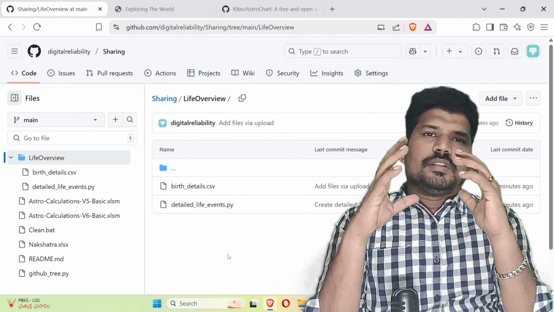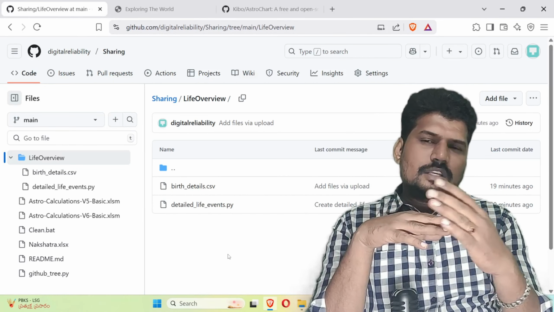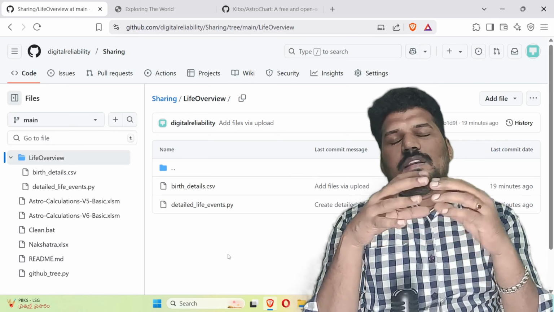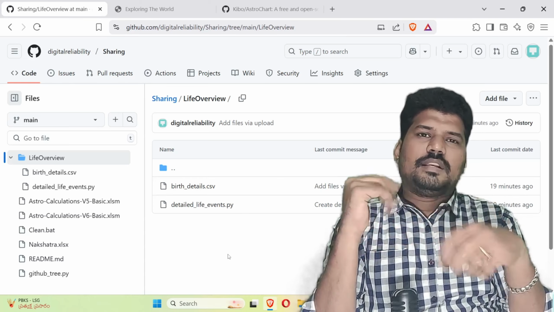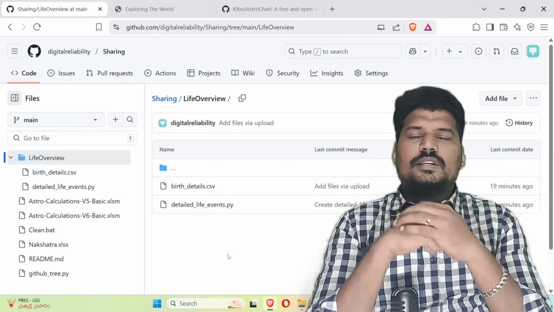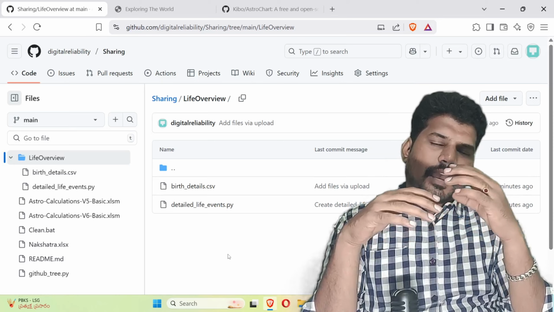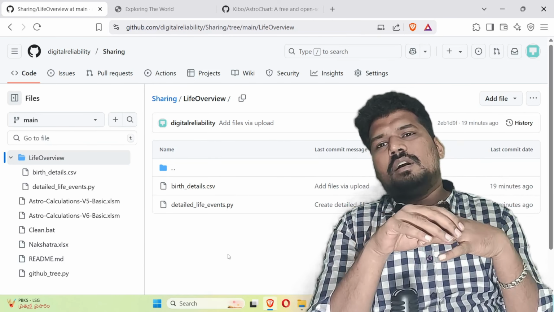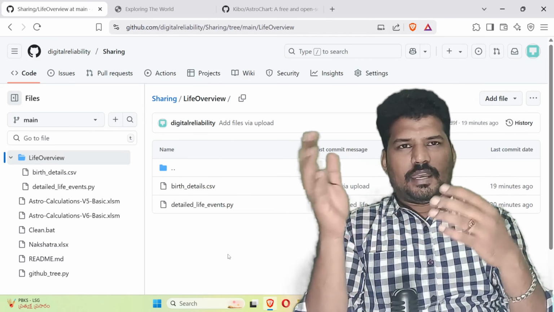If their data is available in the sources I have included in this Python file, you will definitely get it. This Python file will check various internet sources, mostly Wikipedia information, and will get it. So if anyone has birth details of some famous people and wants their life information summary, you can get it by using these files, in the way I have explained.